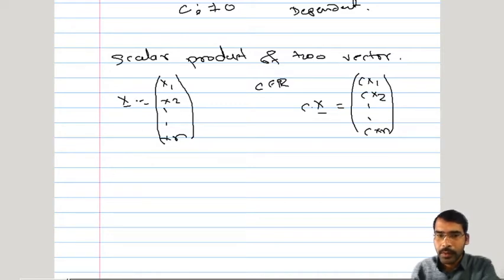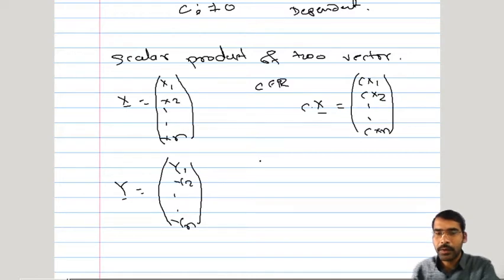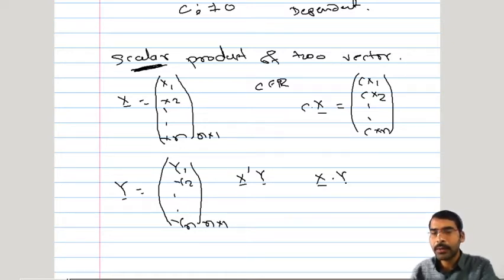Now along with this vector, some other vector is there, y1, y2, ..., yn, of the same dimension. Whenever we say vector, it is taken to be a column vector by default. So now two vectors are there, x bar and y bar, and we want to multiply them with each other, and that multiplication will be a scalar. Here dimensions are n cross 1 and n cross 1. If we multiply directly this way, x bar y bar, dimensions will not match. These two vectors are not compatible for multiplication.